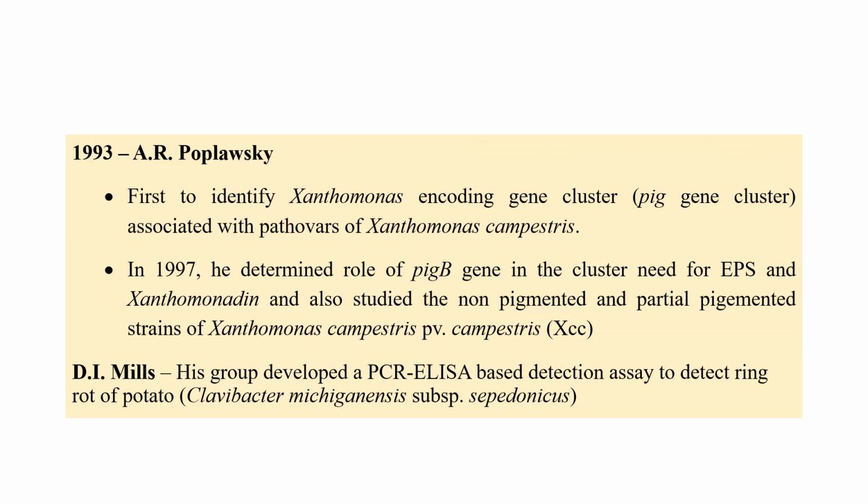And Pawlowski was the first person who identified that Xanthomonas can encode gene clusters associated with Xanthomonas campestris. And in 1997 it was determined that there is one gene called pigB. He identified the gene, a non-pigmented gene which gains partial pigmentation in strains of Xanthomonas campestris pathovar campestris. And Mills developed the PCR-ELISA, especially for the detection of ring rot of potato, which is caused by Clavibacter michiganensis subspecies sepedonicus.